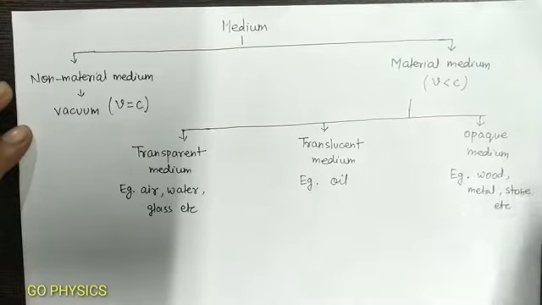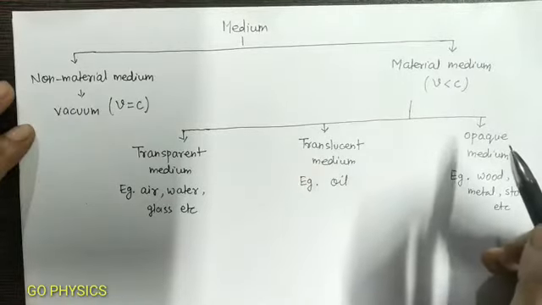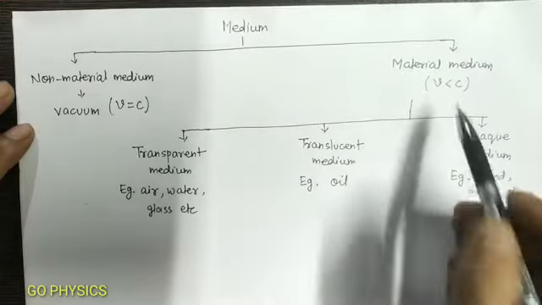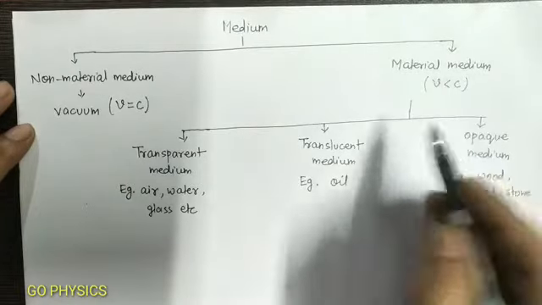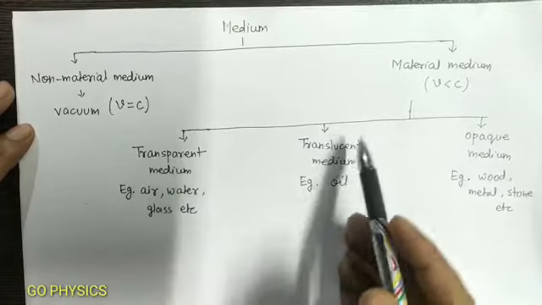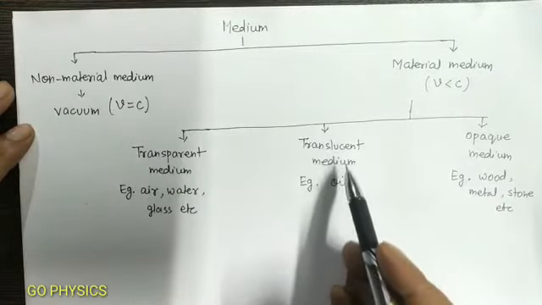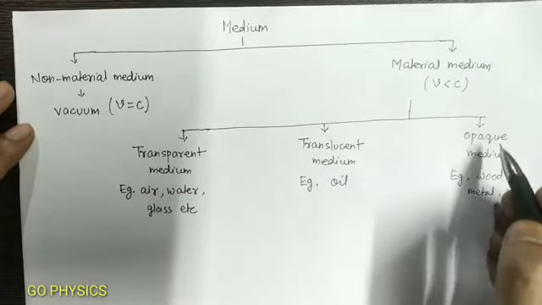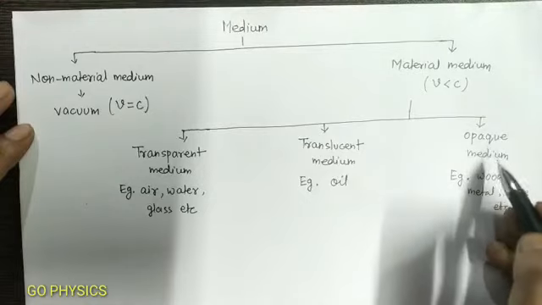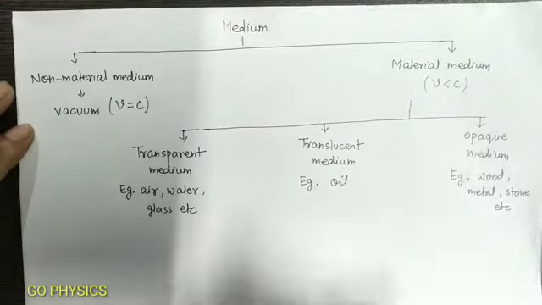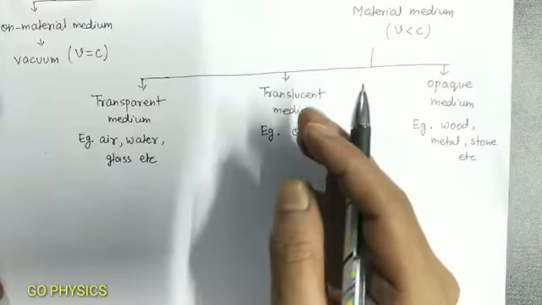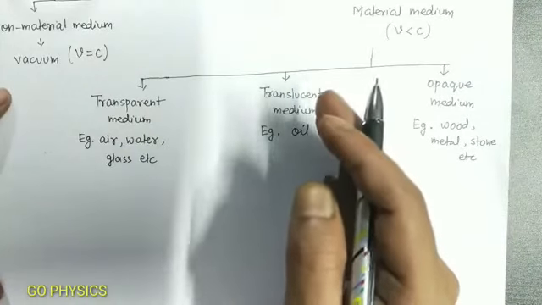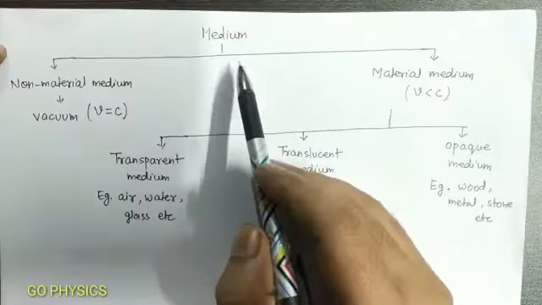So light cannot travel through all three kinds of material medium. Light can only travel through a transparent medium, and it can travel some distance through a translucent medium. Light cannot travel through an opaque medium. Light travels at different speeds in different material media.